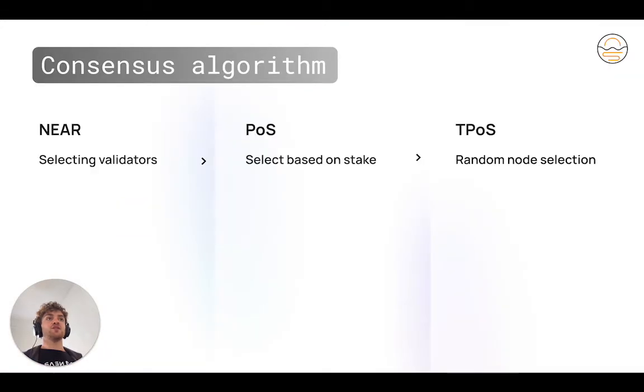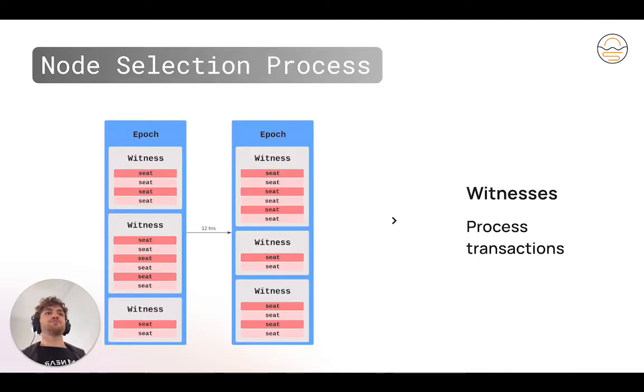Let's dive in. So, proof-of-stake is the chosen consensus protocol on Near that enables validator nodes to reach consensus about transactions. Check out our video on proof of stake below if you want to know how this family of algorithms work. More specifically, Near uses a thresholded proof of stake election mechanism to randomly select its validator nodes. Let's run through how the TPoS selection process works.